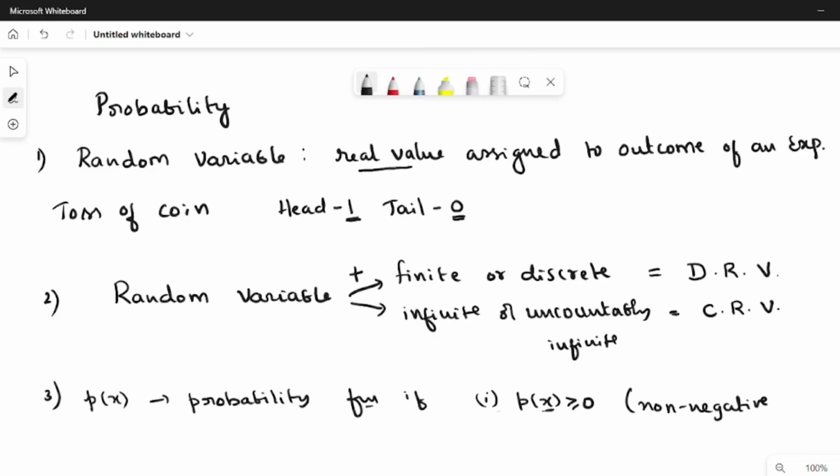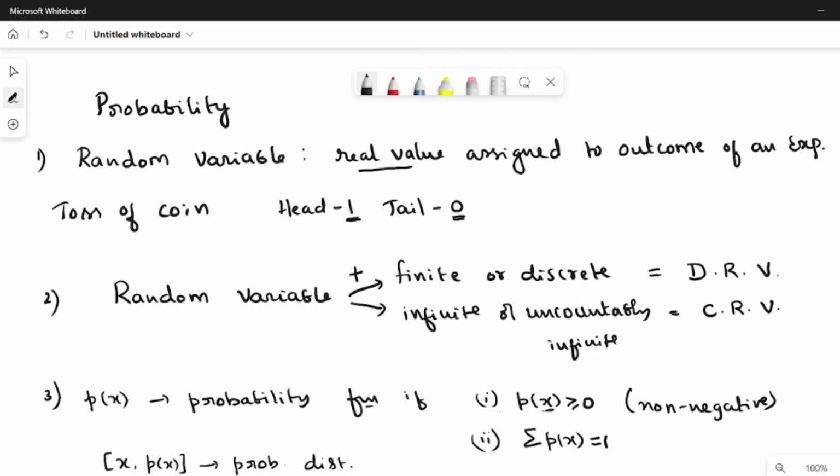The second condition is that if you add all the values of p of x, then the sum should be equal to 1. The set of all values of input x and the probability function p of x is called a probability distribution.